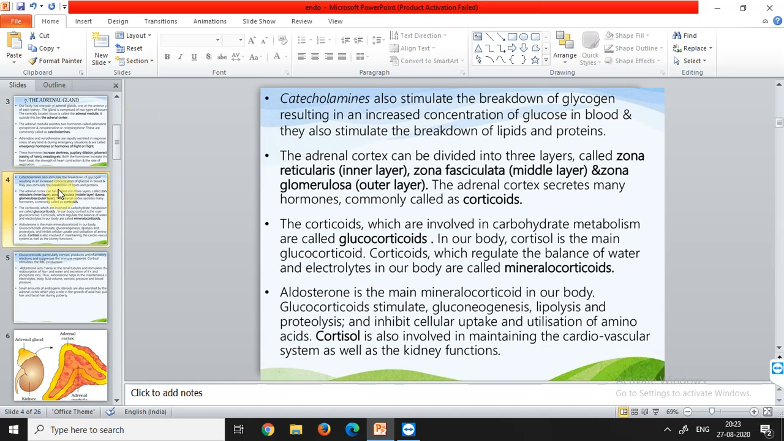Now the catecholamines also stimulate. I told you these hormones are catecholamines. So what can the catecholamines do? They can stimulate the breakdown of glycogen, resulting in increased concentration of glucose in blood, and they also stimulate the breakdown of lipids and proteins.